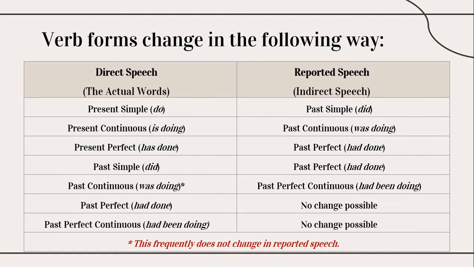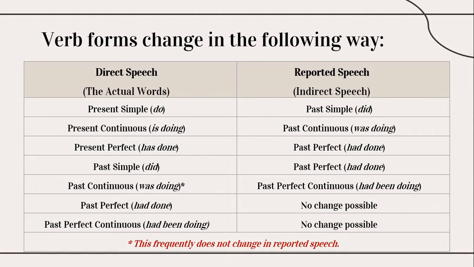Present simple changes to past simple, so do changes to did. Present continuous, is doing, changes to past continuous, was doing. Present perfect, has done, changes to past perfect, had done. Past simple, did, changes to past perfect, had done. Past continuous, was doing, changes to past perfect continuous, had been doing. However, most of the time, or you can say frequently, past continuous does not change in reported speech. It stays as past continuous, but sometimes in rare cases we change to past perfect continuous.